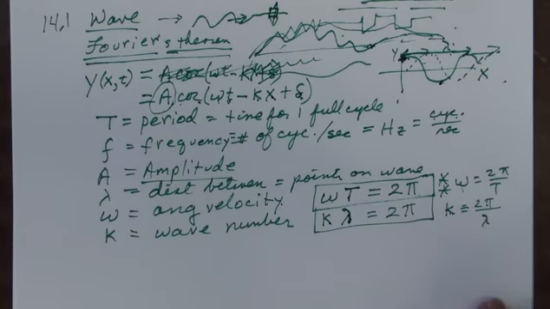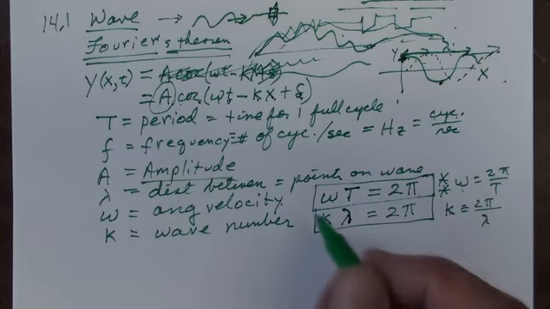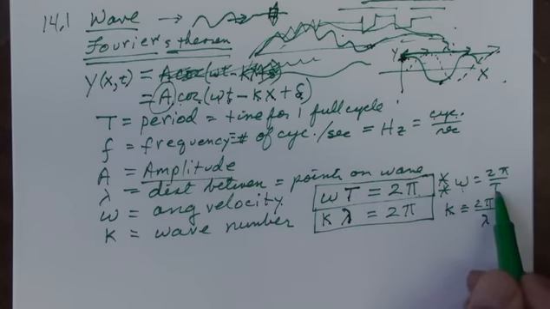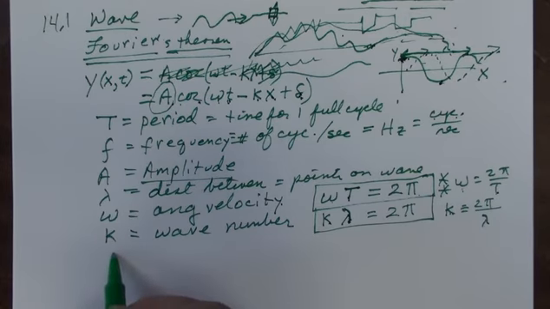What are the other 2 core variables that we have here? Well, if we know the period, then we also know the frequency, because we have this very important formula that the frequency is equal to 1 over the period.